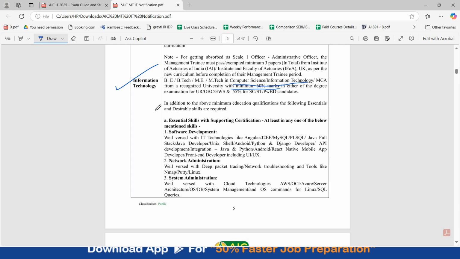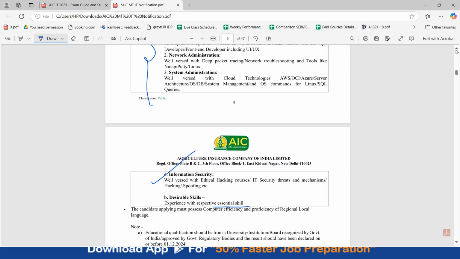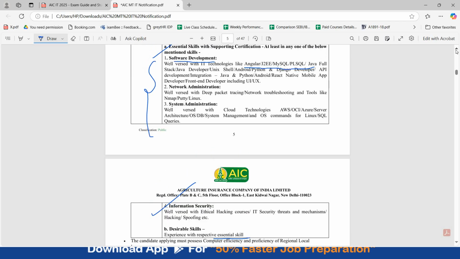In addition to the above minimum qualifications, the following essential and desirable skills are also required. Essential skills with supporting certification, at least in any one of the below mentioned skills is required. You should have either software development skills, Angular, J2EE, MySQL, PLSQL, Java, full stack. In any of these, you can check these out, or network administration, or system administration, or information security. And desirable skill is experience with respective essential skill. So essential skill is any one of the skill should be there. Any one of these following certification should be there.